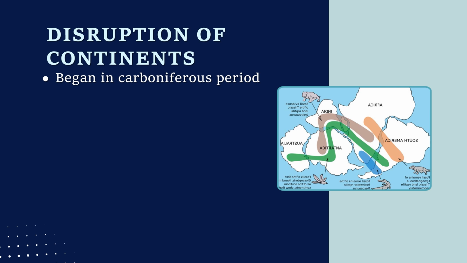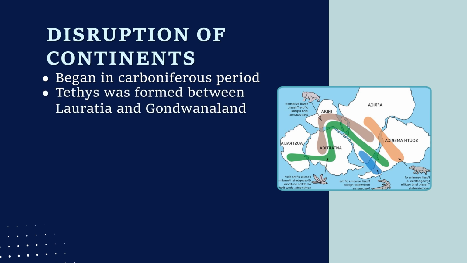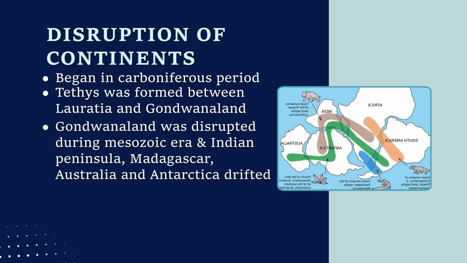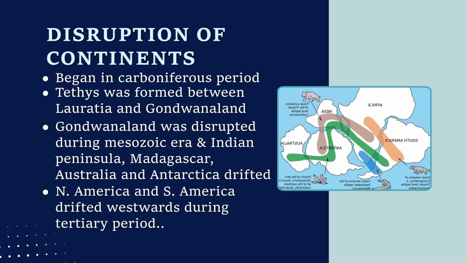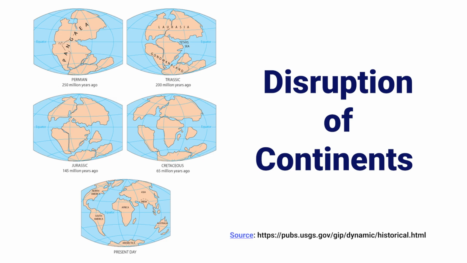So the disruption of continents began in the Carboniferous period. Tethys Sea was formed between Laurasia and Gondwana land. Gondwana land was disrupted during the Mesozoic era, and Indian Peninsula, Madagascar, Australia and Antarctica drifted apart. North America and South America drifted westwards during the Tertiary period. So this was the drifting of continents.